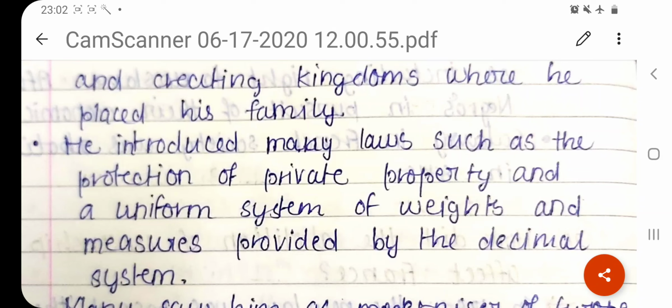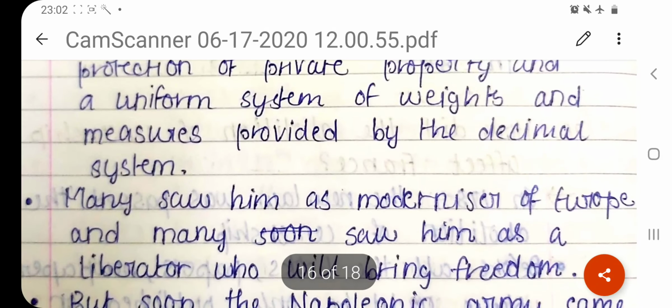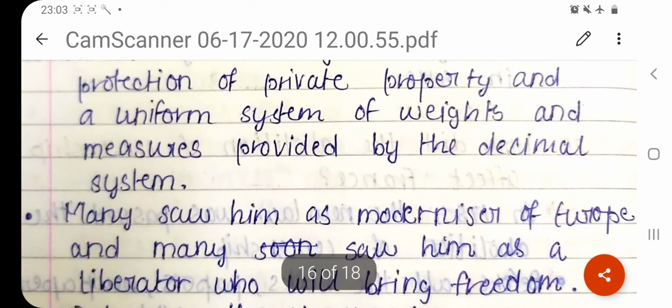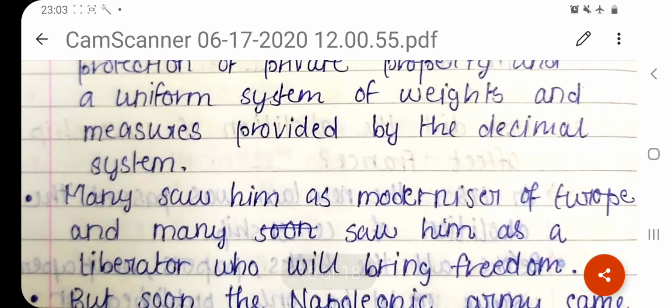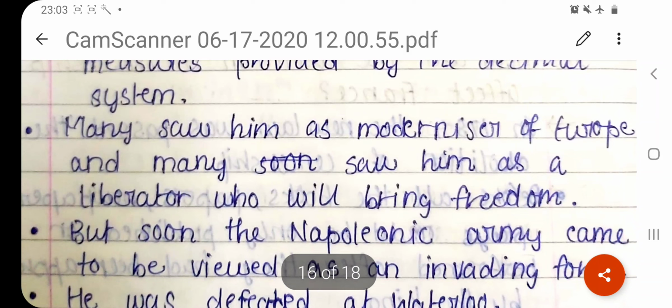However, he was quite revolutionary as far as his laws were concerned. Many reforms he did. He introduced many laws such as the protection of private property and a uniform system of weights and measures provided by the decimal system. So weights and measures and decimal system, everything was made uniform by him. Many saw him as the modernizer of Europe, and many saw him as a liberator who will bring freedom. Because it's a new kind of freedom. It was the court culture. He was the king, but yet he gives people individual property rights, not the ones of the church. Here, people could individually own private property and so on.